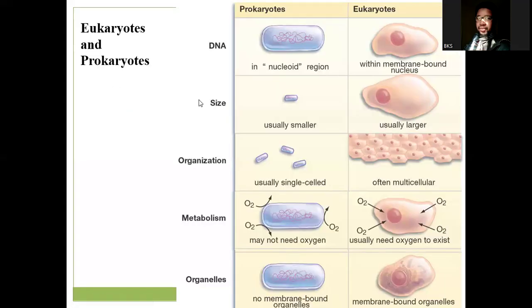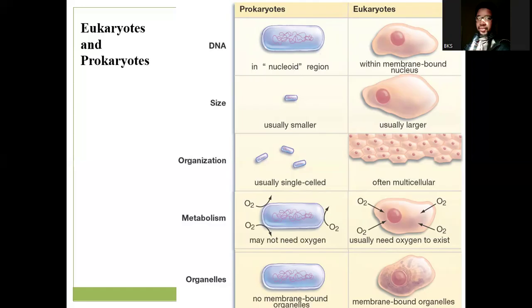So, these cells are divided into two: eukaryotic cells and prokaryotic cells. What is the basis of the division of these cells? It is based on the presence of a membrane-bound nucleus.